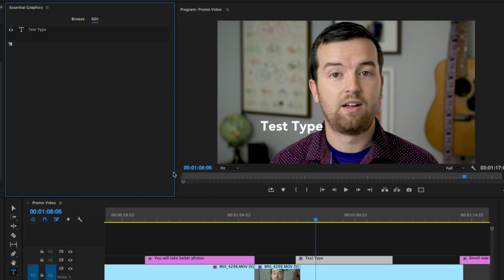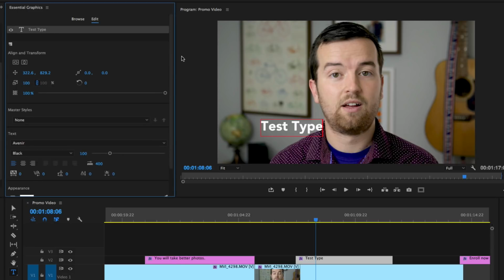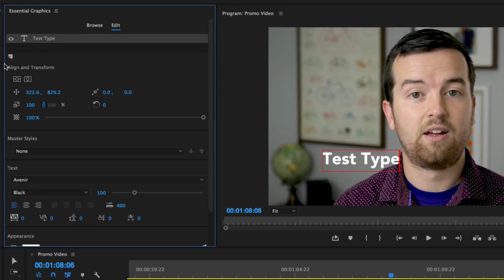When you click Edit for the first time, if you've already created some text, what you'll see is your text layer right here. If you click on that, you'll see all kinds of different options. And this is very similar to what it was before. You have very similar options, but I do just want to run through them really quickly. You have your overall sort of styling options, align and transform up here. So you can click here to horizontally and vertically align. You can move the position of your text with these options right here, your horizontal and vertical position.